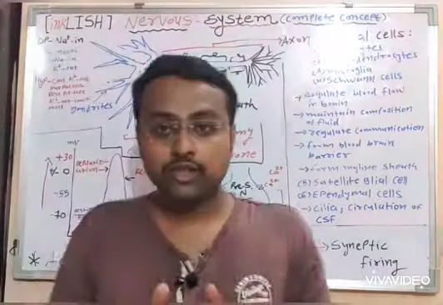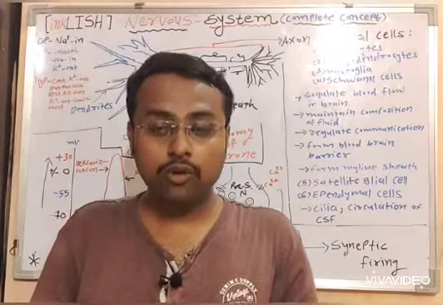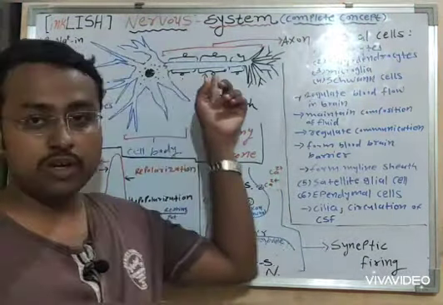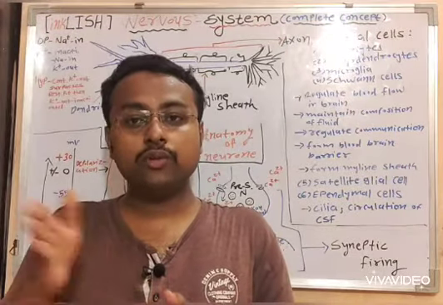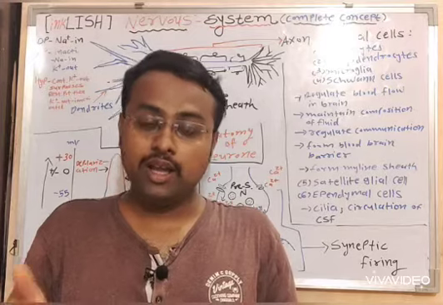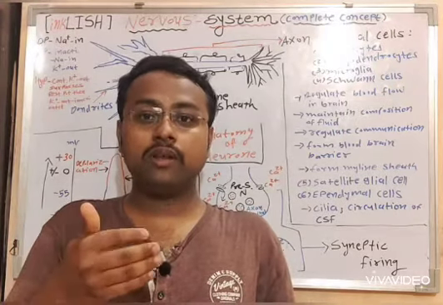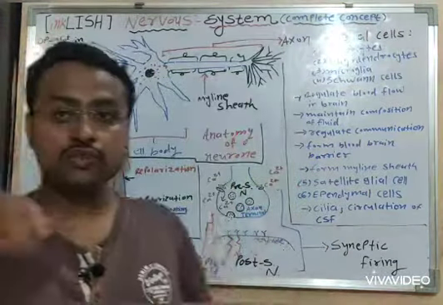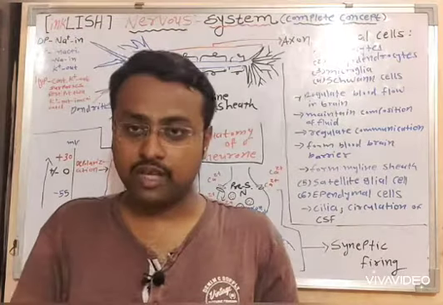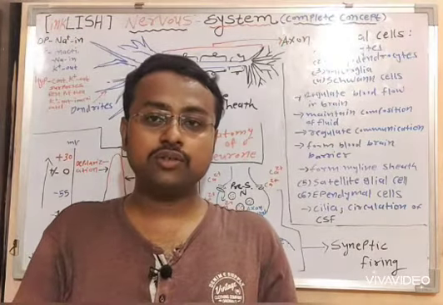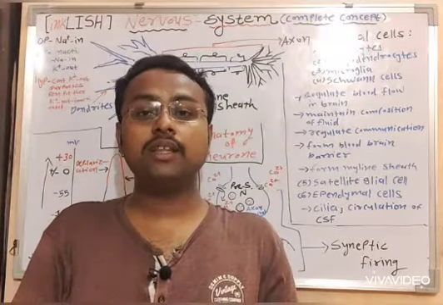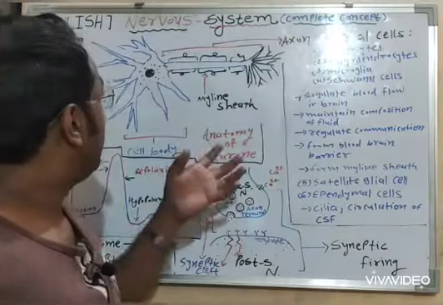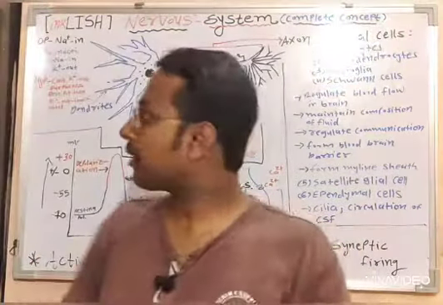The axon parts which are covered with myelinated sheath cannot transmit the nerve impulse, and thus the nerve impulse has to jump from one node of Ranvier to another node of Ranvier, and in turn the speed of nerve impulse will increase, since it has to skip some parts of the axon. So the myelinated axons transmit nerve impulse faster than the unmyelinated axons. So this was about the nerve anatomy.